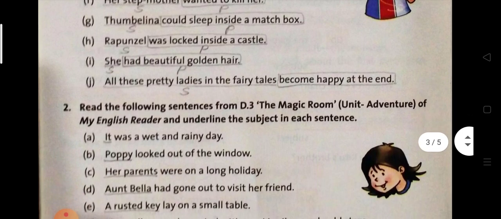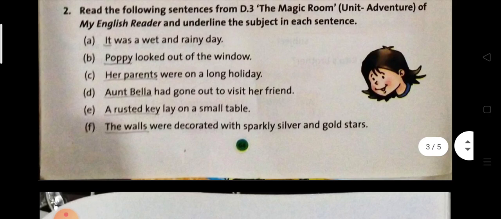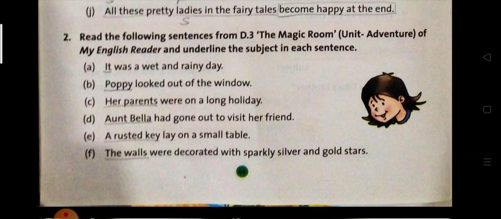Okay, children, let's move on. This is one more worksheet. What do you have to do here? You have to underline the subject only in each sentence, and I have underlined already. It was a wet and rainy day. You can see that it here is the subject and was a wet and rainy day is the predicate, but you have not to mention the predicate here. So we will underline the subject only.